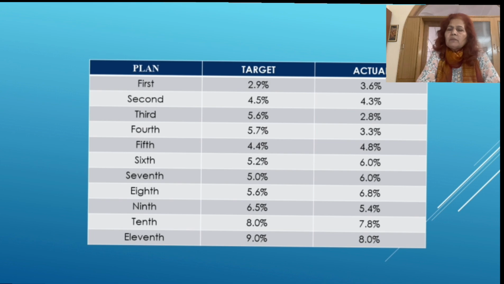Now, we can have a slight look at our plans: first, second, third, fourth, fifth, sixth, seventh, 8th, 9th, 10th, and what the targets were and what we actually achieved in them. Already we have explained that, so you can have a look at it.